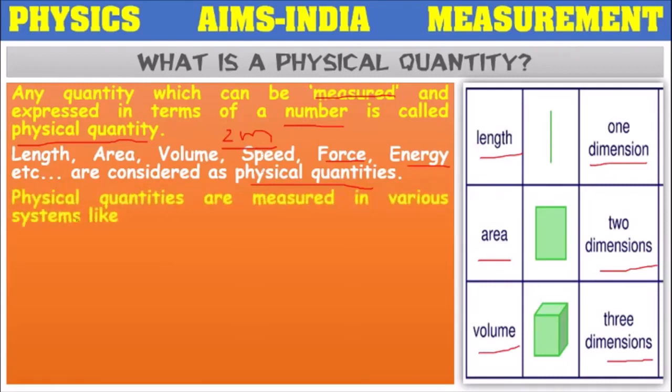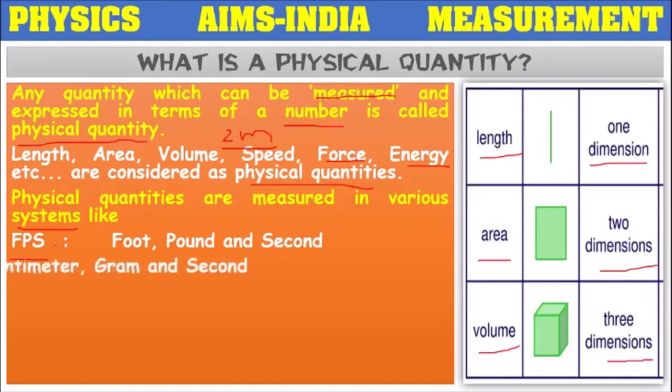These physical quantities can be measured in various systems. In olden days, we had a system like FPS, where foot stands for length, pound stands for mass, second stands for time. Length is measured in foot, mass is measured in pounds, and time is measured in seconds. That system is known as the FPS system.